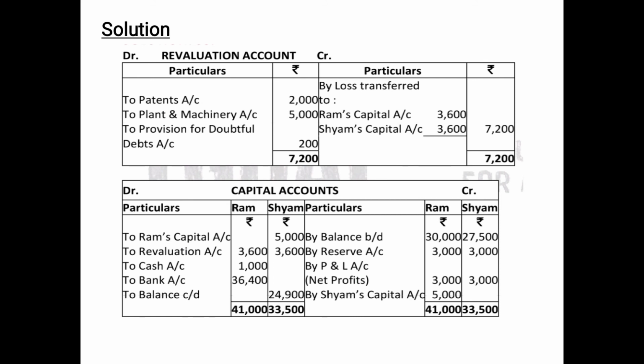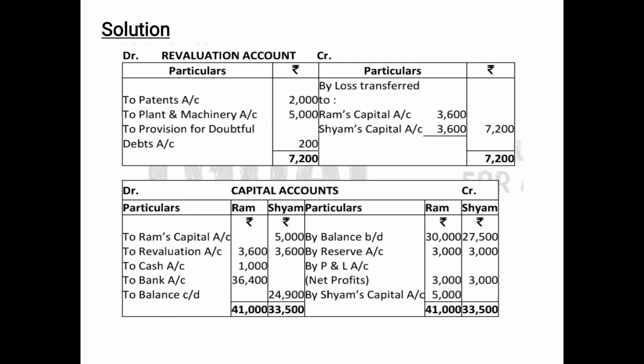That means 5,000 amount of goodwill by Shyam will be contributed to the retiring partner Ram. So on the credit side we have shown by Shyam's capital because the partner Shyam is contributing the goodwill and Ram's balance will increase. Therefore we have written by Shyam's capital amount in Ram's column 5,000.